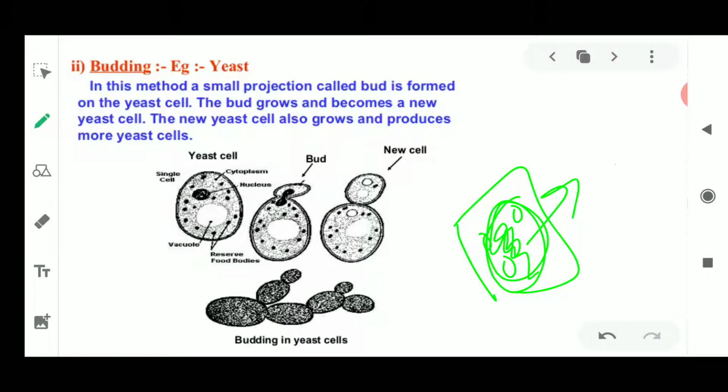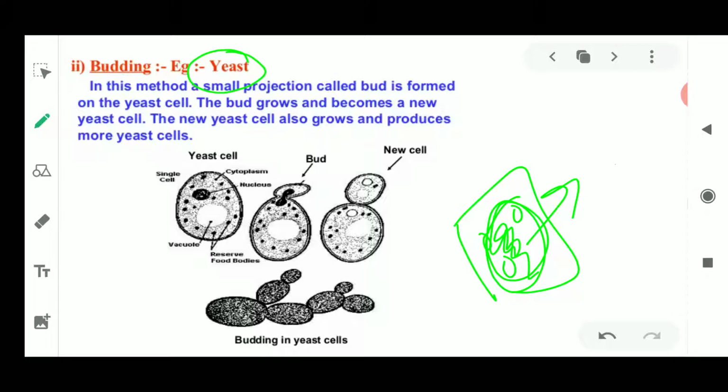This is happening because of the budding and the spore formation taking place, so a large number of plants are growing over it. Plants means fungi are also a type of plant, but these are non-green plants. They don't have chloroplast. That is why they grow on dead organic matter. So here we are dealing only with the fungi.